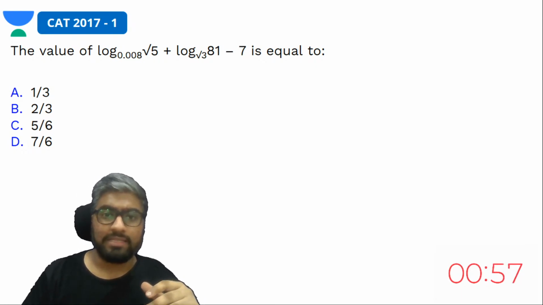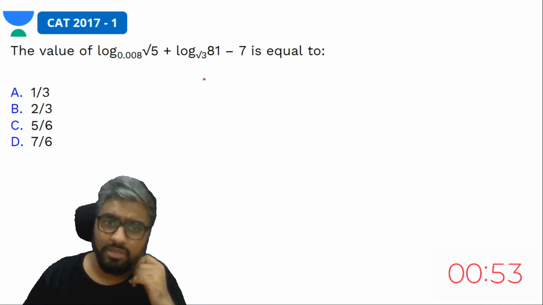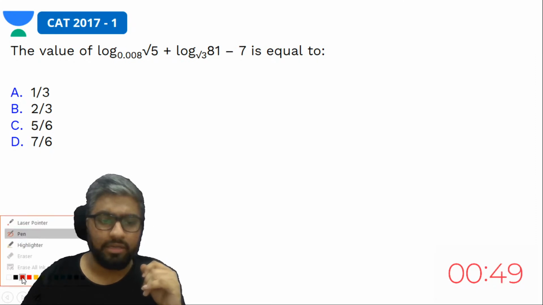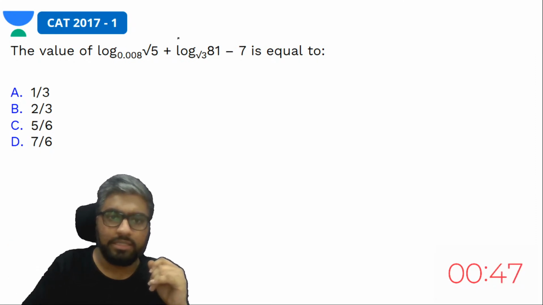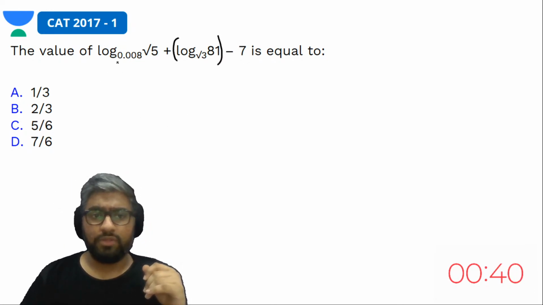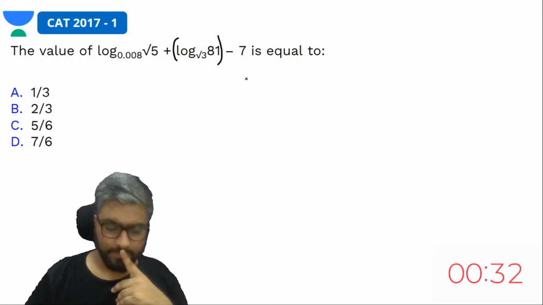Please understand, this is not log 81 minus 7 to the base 3. No, this is a separate term. So log root 5 to the base 0.008 plus log 81 to the base root 3 minus 7 is what is asked.